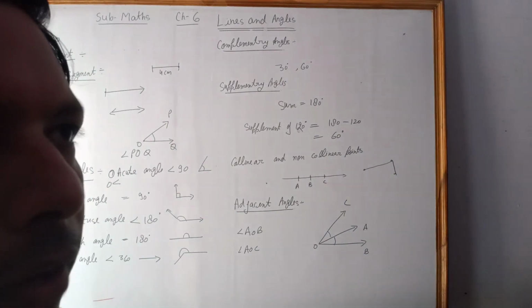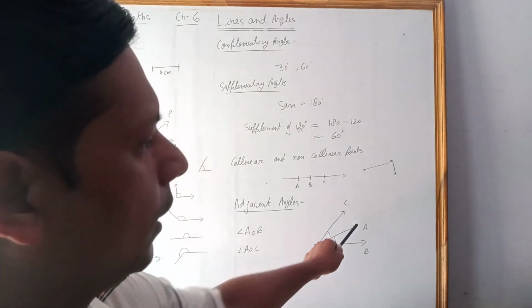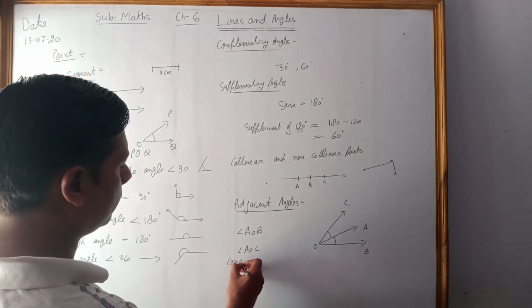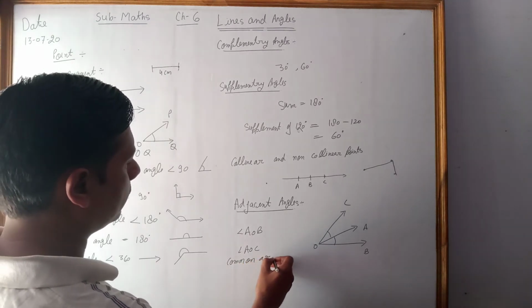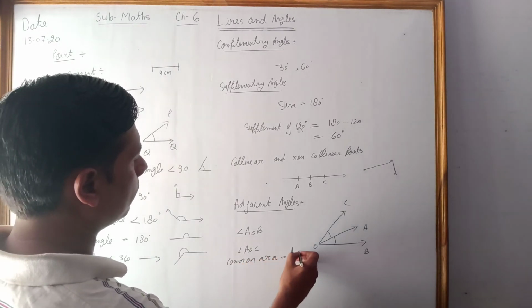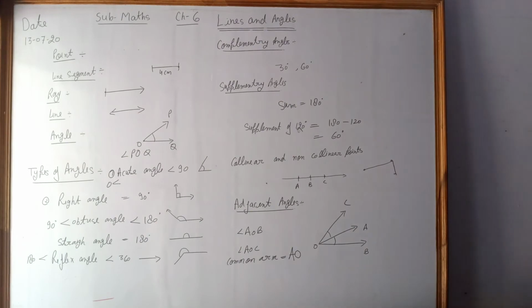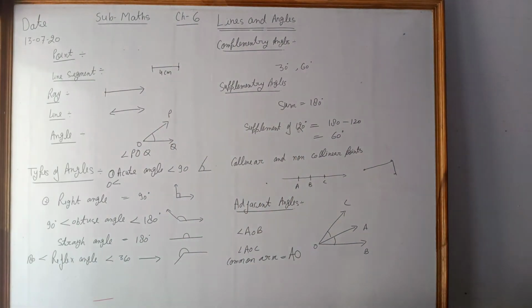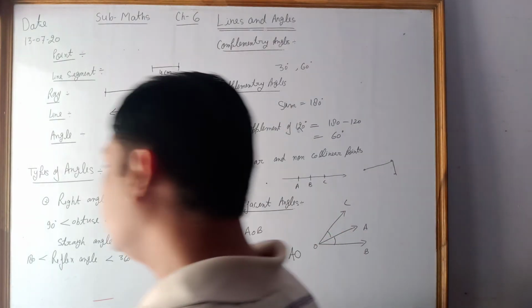These two angles have one common arm AO, right? Common arm AO. So such kind of angles which have a common arm are called adjacent angles. I hope all this is clear to everyone,